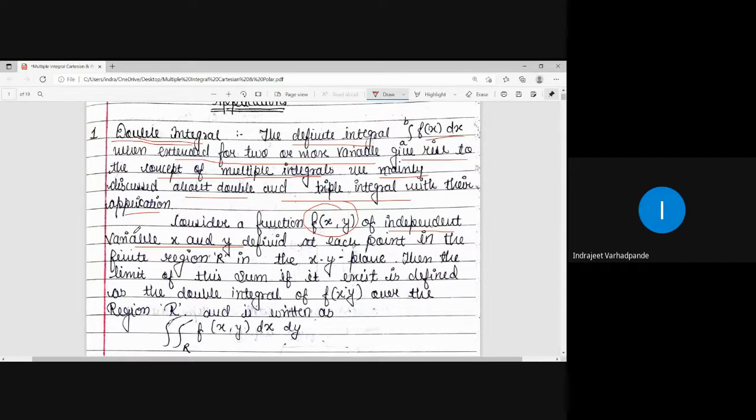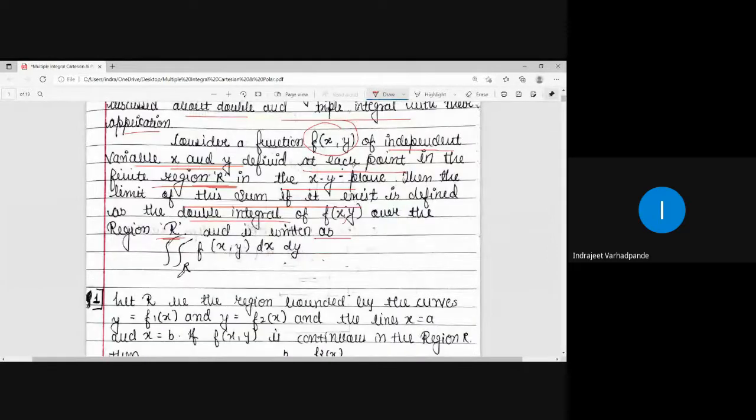Because integration is the reverse process of differentiation. Whichever function is differentiable can be integrated, and therefore it is independent of the function x and y defined at each point in a finite region R of the xy plane. Then the limit of this sum, if it exists, is defined as the double integral of f of xy over the region R, and is written as double integral over R f of xy dx dy.